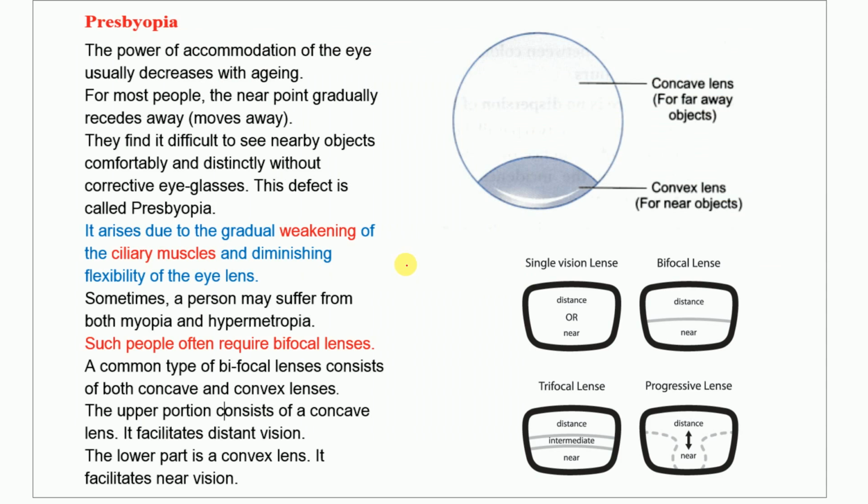Now what is presbyopia? Presbyopia is normally seen in a person aged 40 plus. Forty plus means half of his life is lived. During this time, you know which part of our eye is always working? It is the ciliary muscles. What was the ciliary muscle doing?